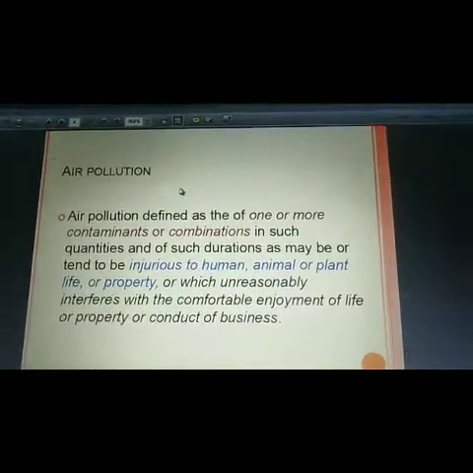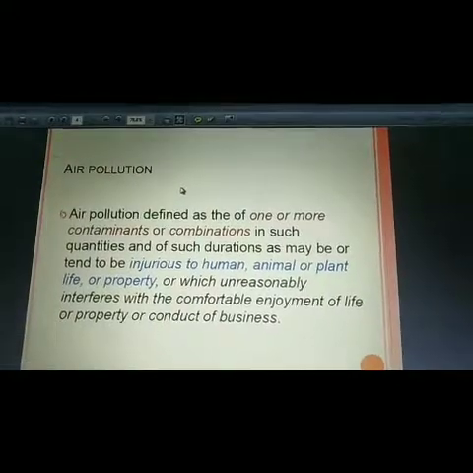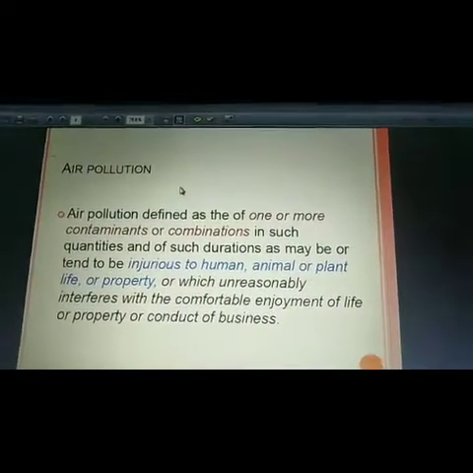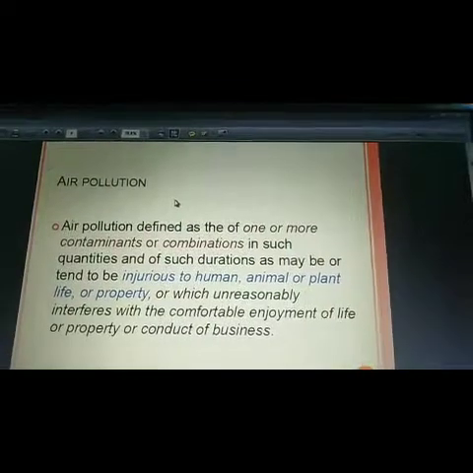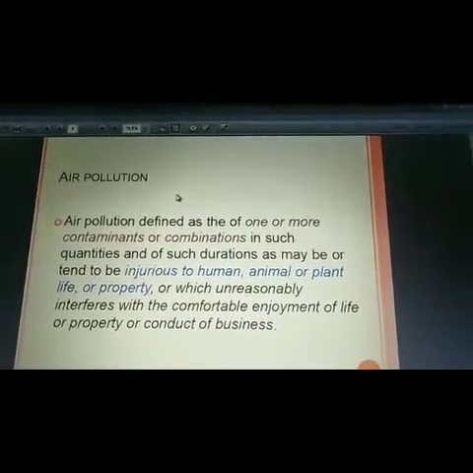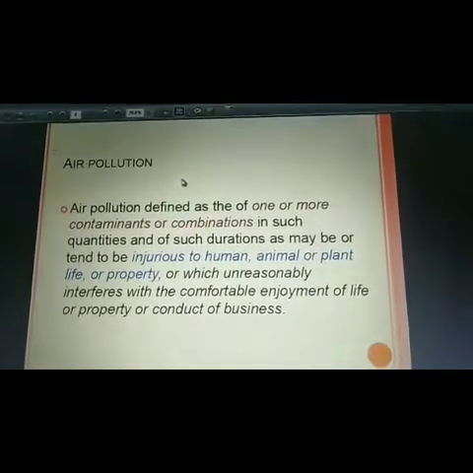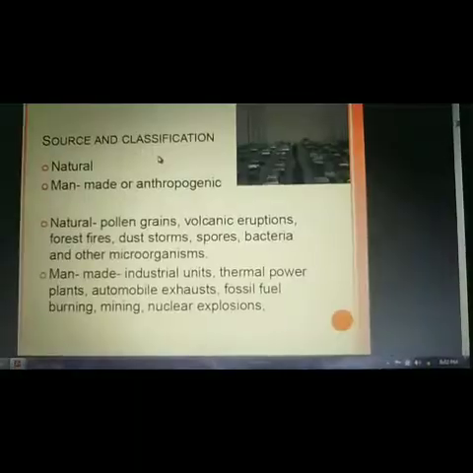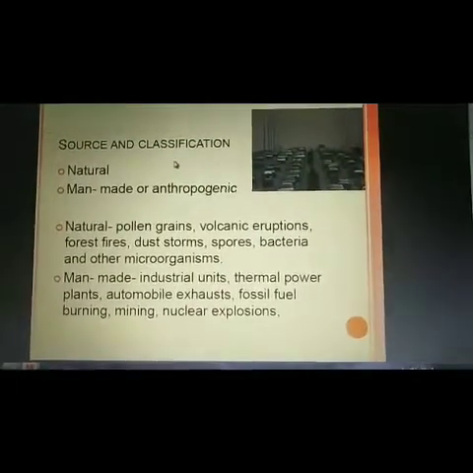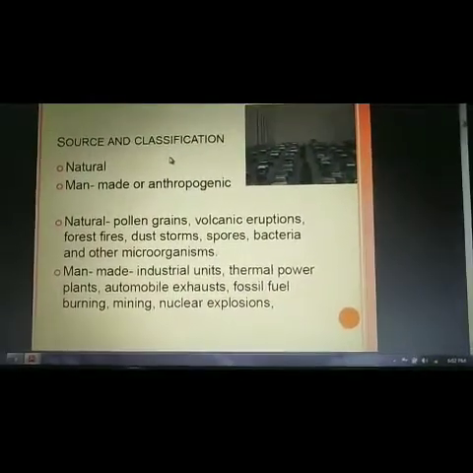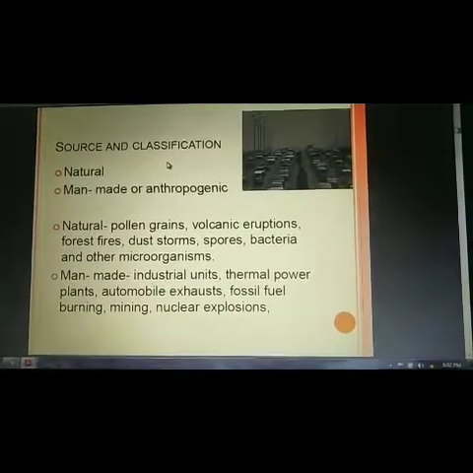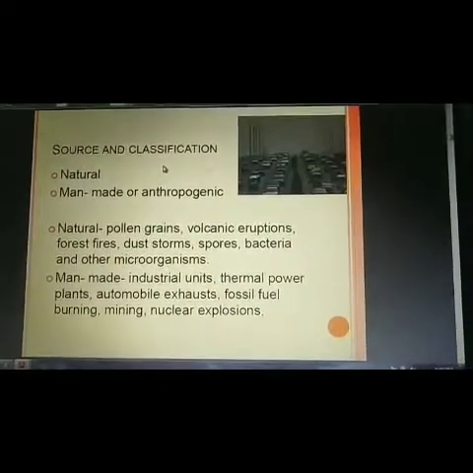So who causes the pollution? Those substances which cause the pollution are called pollutants. Sources of air pollution are mainly two types. The first one is natural and the second one is man-made.